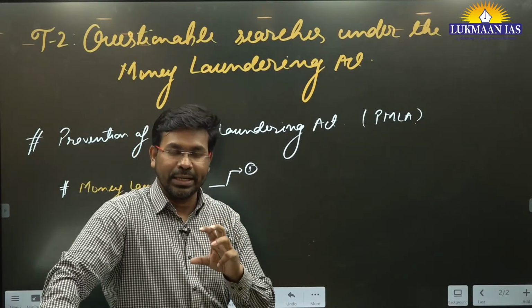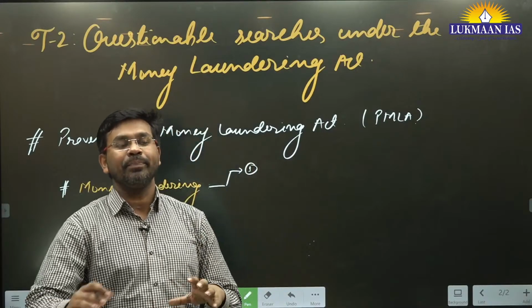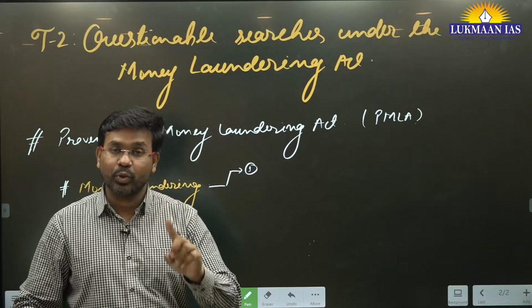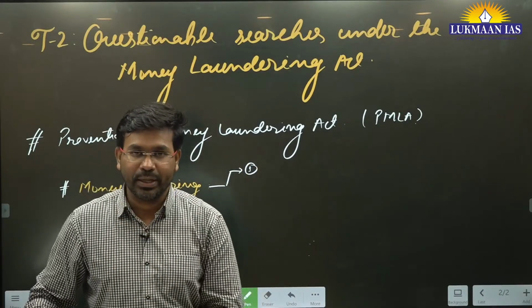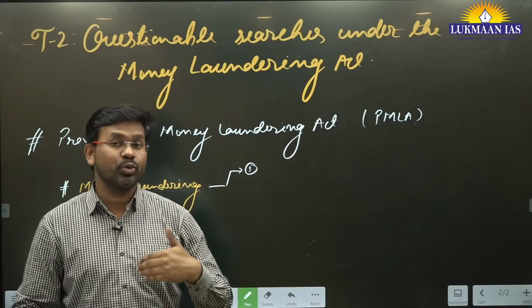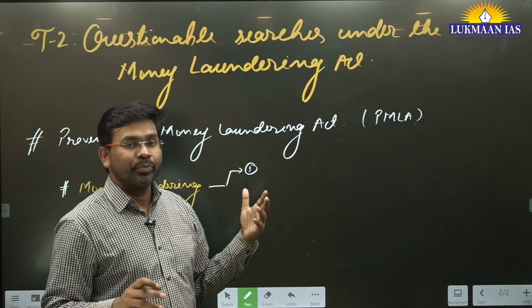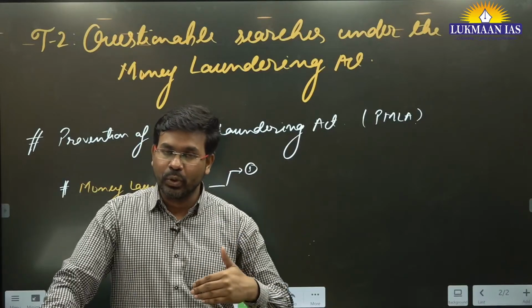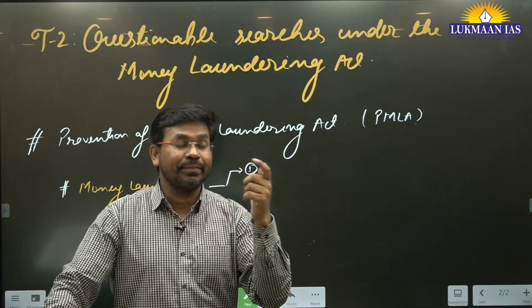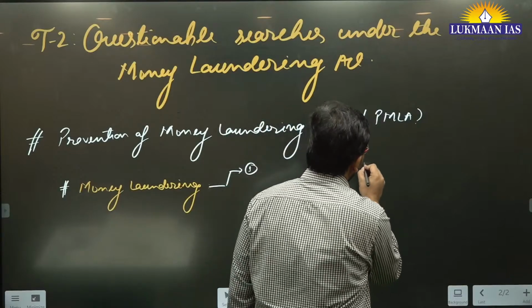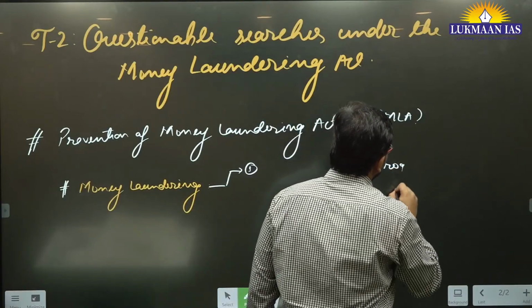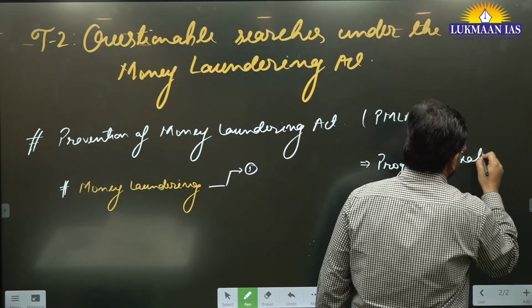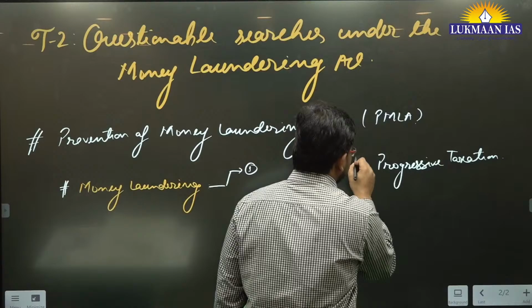So if he declares that money with the tax authorities in India, that person has to pay the tax as set by the government. He may have to pay 18% tax, 28% tax, it depends. Generally, those people who are involved in money laundering receive a high amount of money. In India, we have progressive taxation. What kind of taxation pattern do we follow in India? This is known as progressive taxation. What do we mean by progressive taxation?